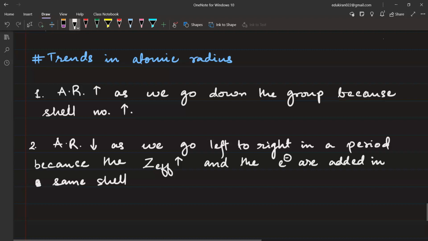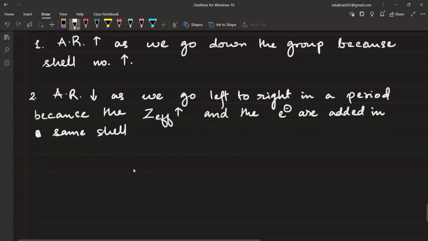Okay. Now you will write a note here. This is now the conclusion you have to remember. What is the conclusion here? Atomic radius, if you look at a group, what happens? It increases from top to bottom.